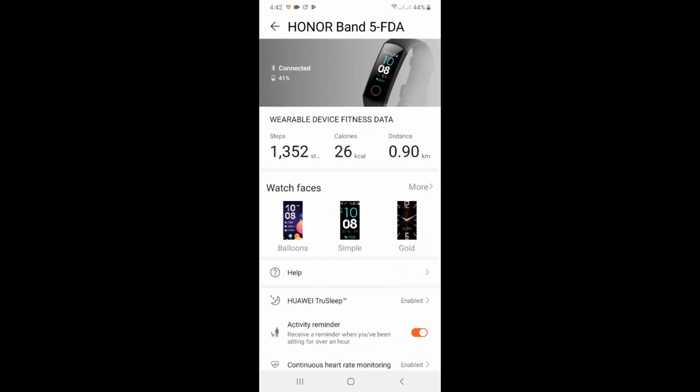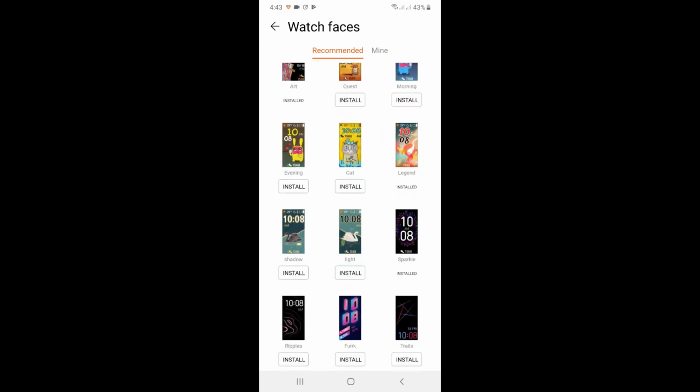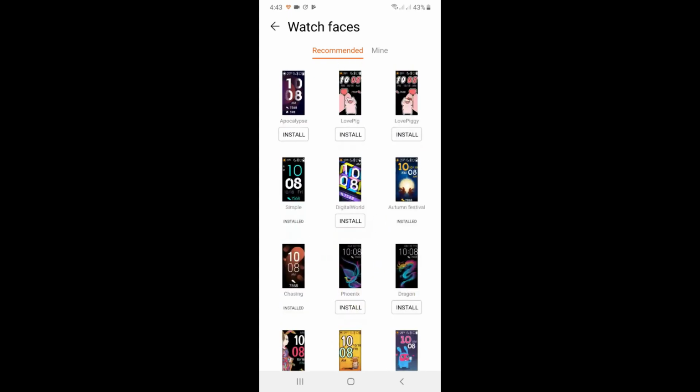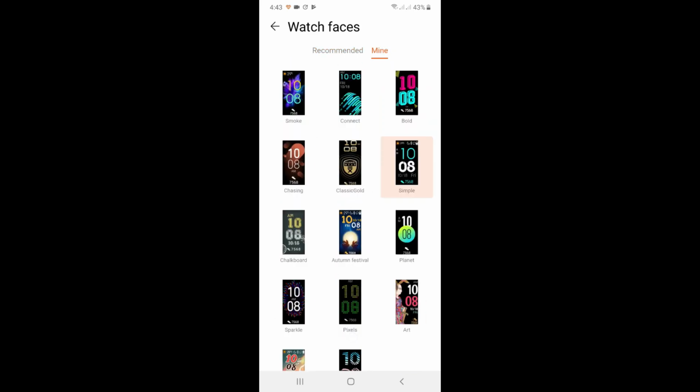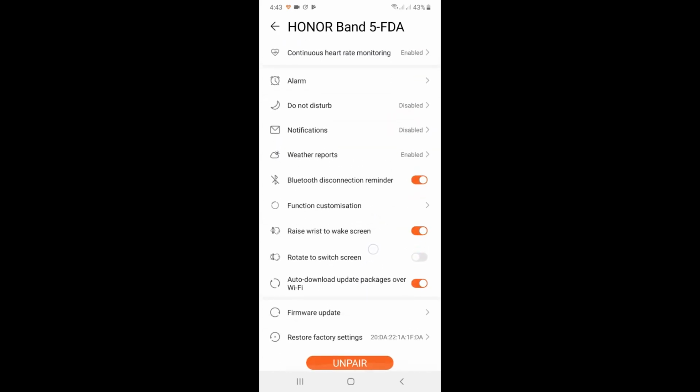And as I told you earlier, now you are getting a new option for the watch faces. As you can see here, a new option, you can click on more, and you can also install many more new watch faces. Wait for loading. Yeah, you can see here you can get a lot of watch faces. You can just click on and install the watch faces on your smart band. So this is how you unlock all the features of your smart band while living in India itself.